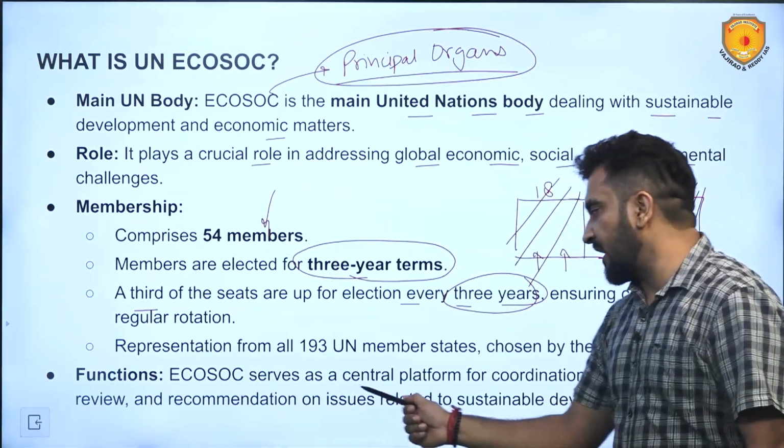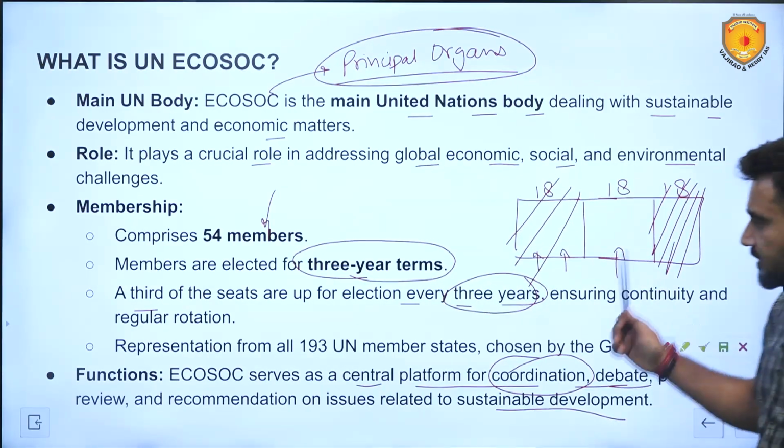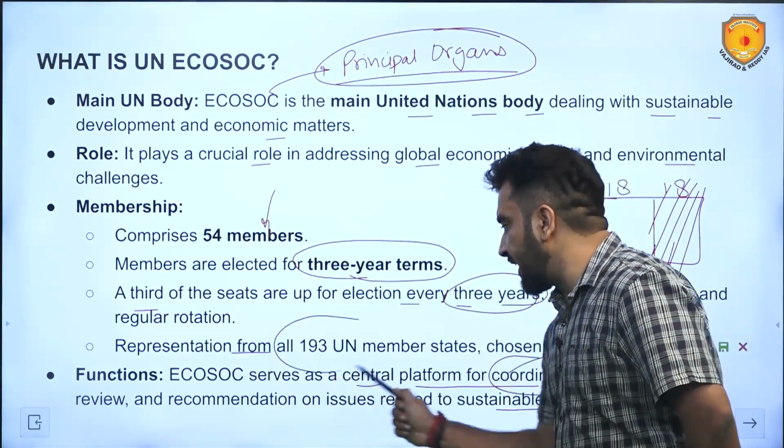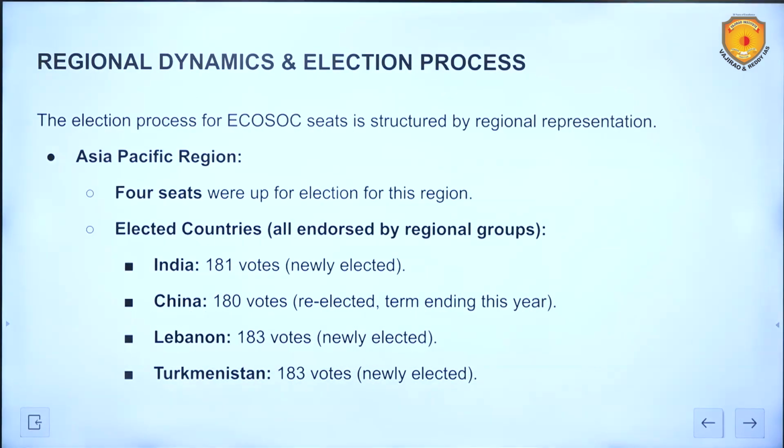So ECOSOC serves as a central platform for coordination, debate, policy review and recommendation on issues related to sustainable development. And in this, representation from all 193 UN member states chosen by the General Assembly can be there. These 54 members can be any member of the United Nations, 190 out of 193.